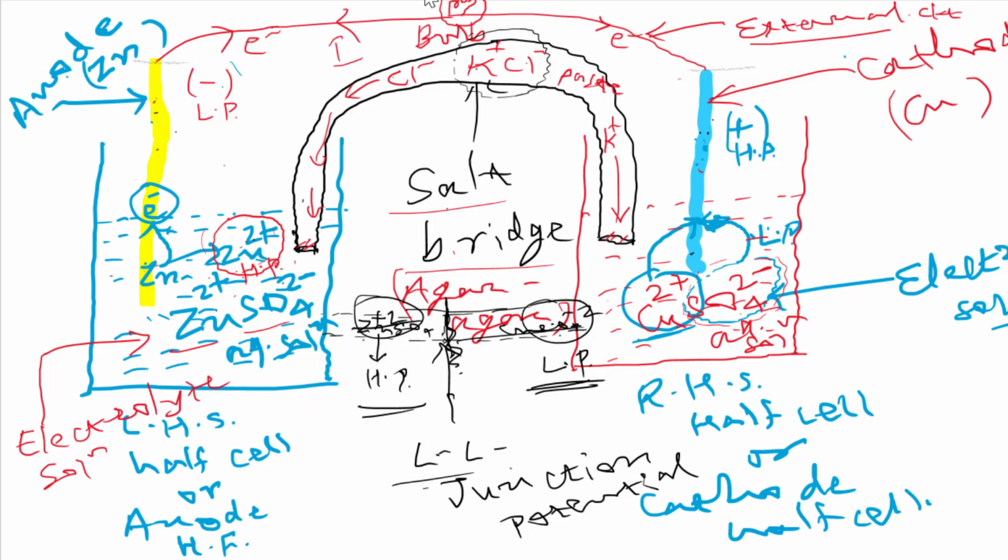And one more parameter for these two ions, K plus and Cl minus: if we are using any salt, there are two types of ion, cations and anions. These two cations and anions should have equal mobility. If you know, speed or mobility should be equal or approximately equal for these two, cations and anions. If it is not, then what is happening? This will affect the efficiency of the cell.